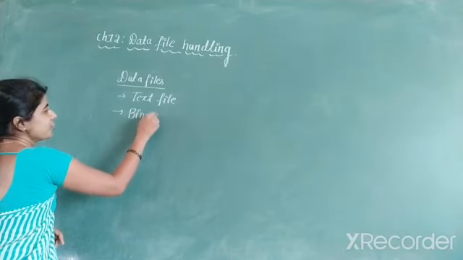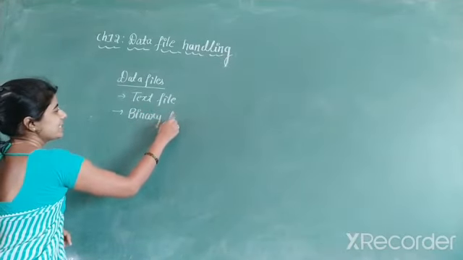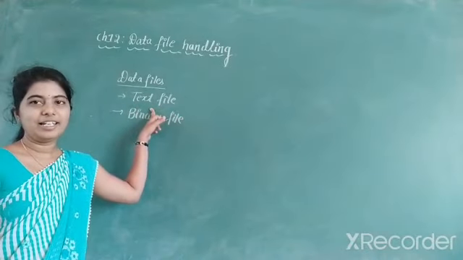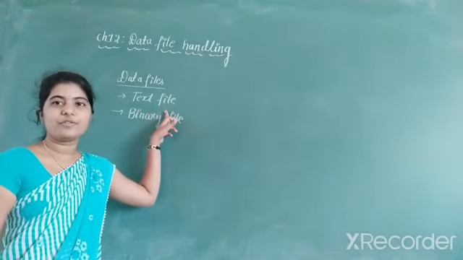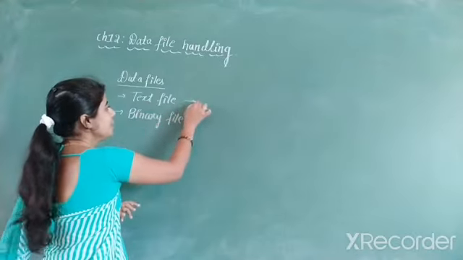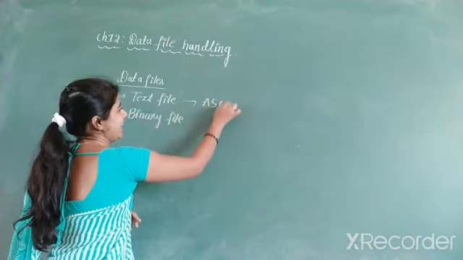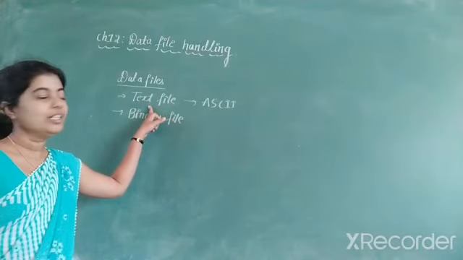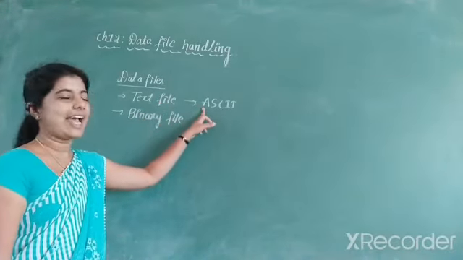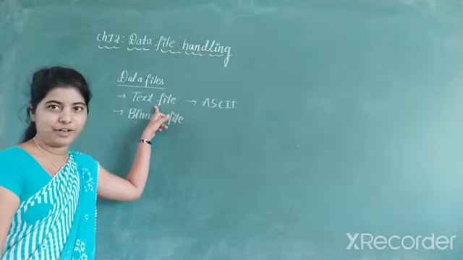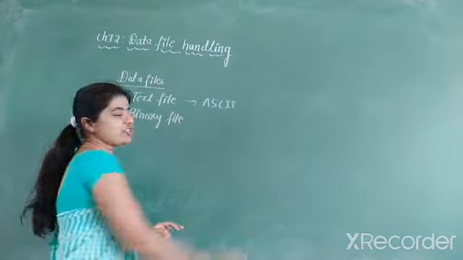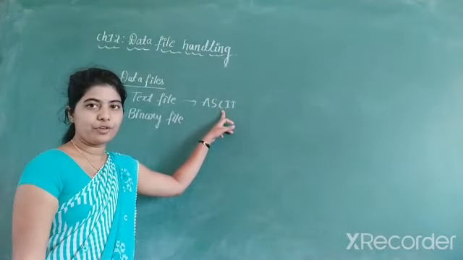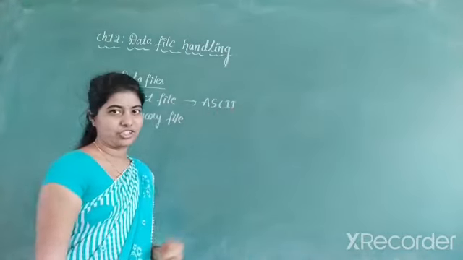The explanation of this we already discussed in the last class. What do you mean by text file? The file which stores the information in the form of ASCII characters is called a text file. What is the expansion of ASCII? American Standard Code for Information Interchange.